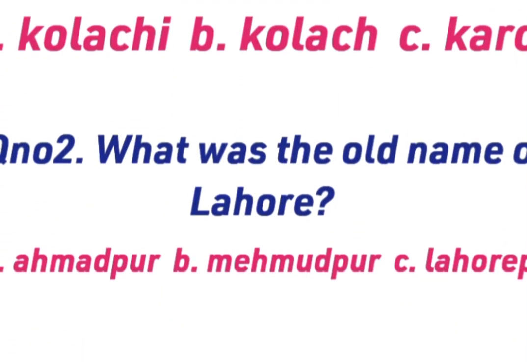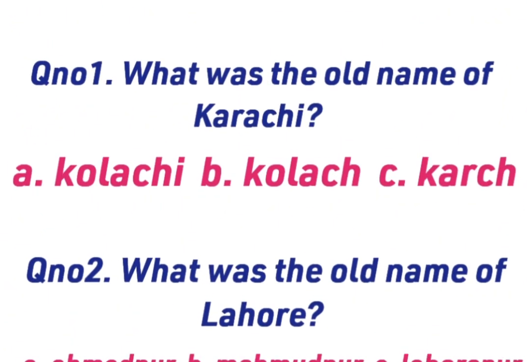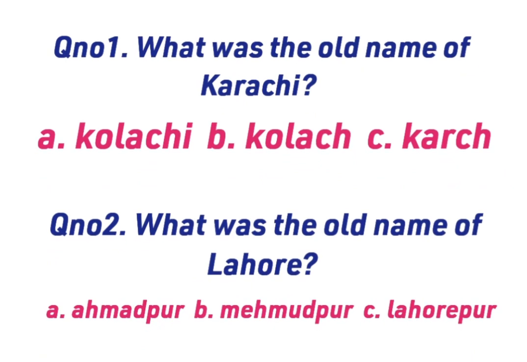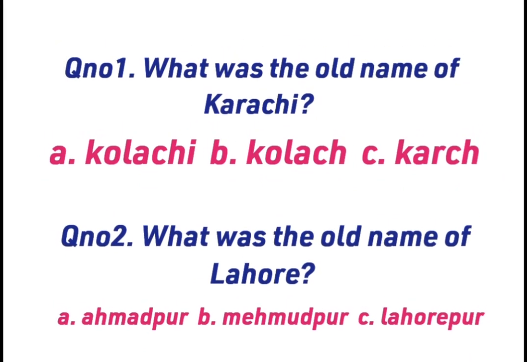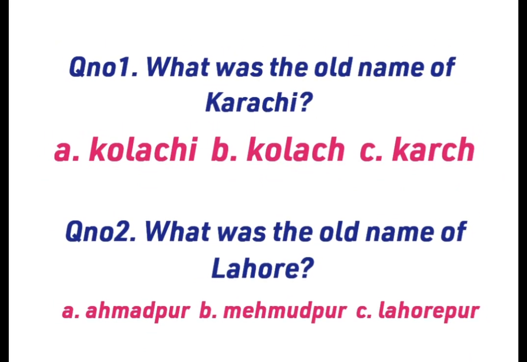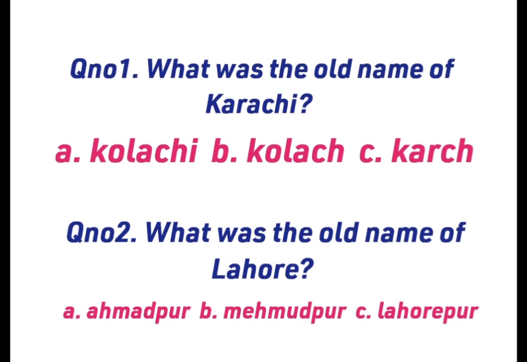Question 1. What was the old name of Karachi? Option A Karachi, Option B Kulach, Option C Karch. Question 2. What was the old name of Lahore? Option A Ahmedpur, Option B Mahmudpur, Option C Lahorepur.